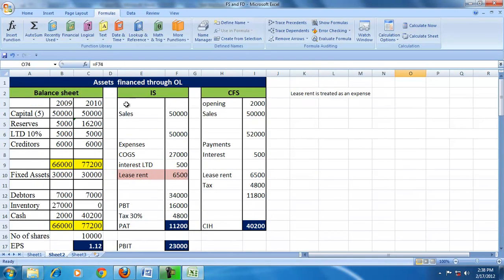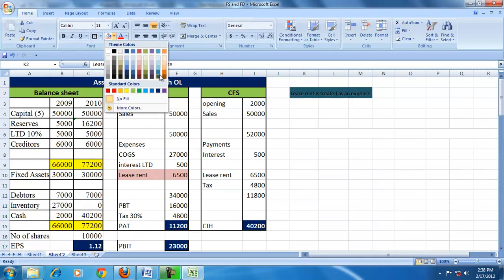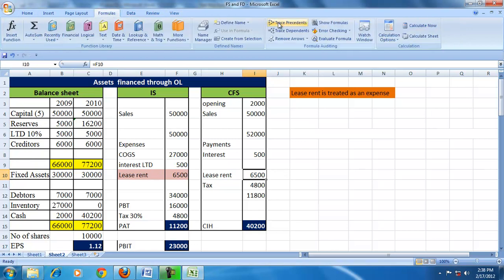So if we treat the lease as an operating lease, then the entire lease rent is treated as an expense. No other change except that the lease rent is shown as an expense and as a cash outflow.